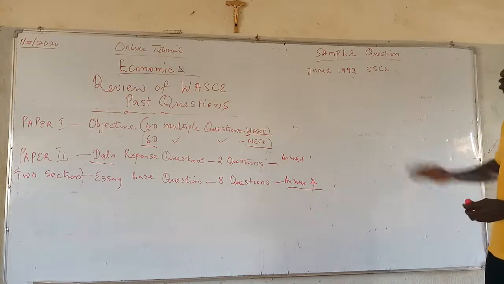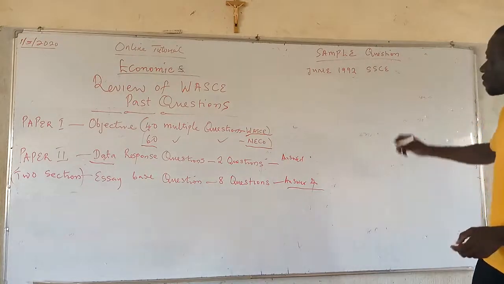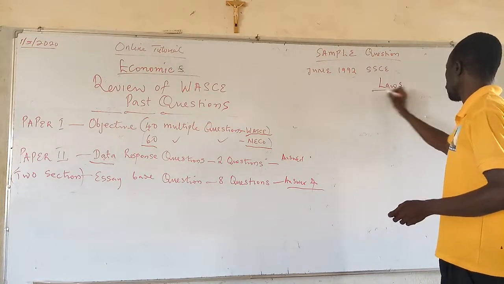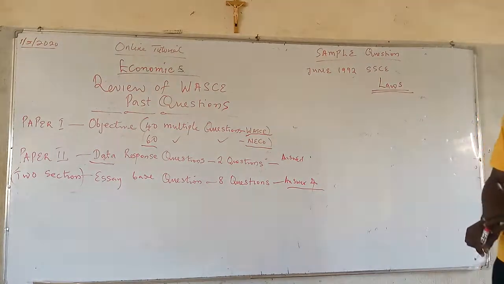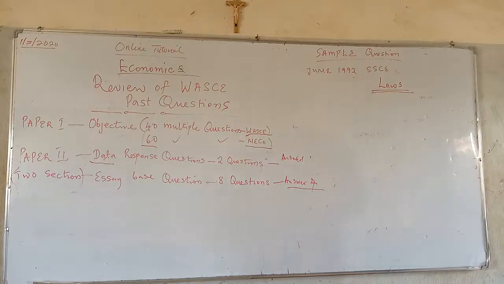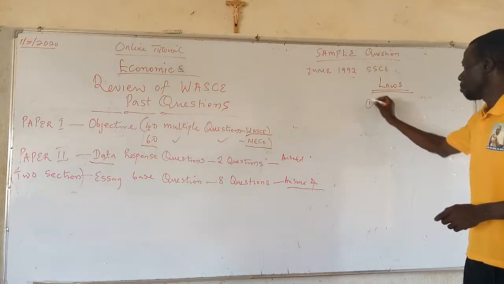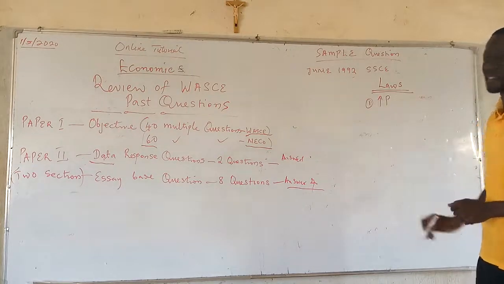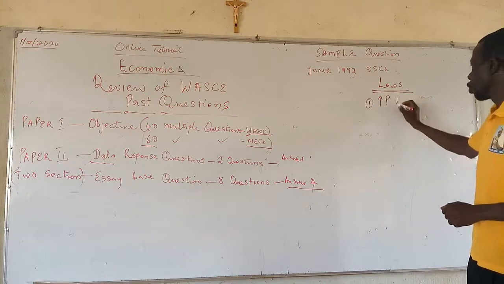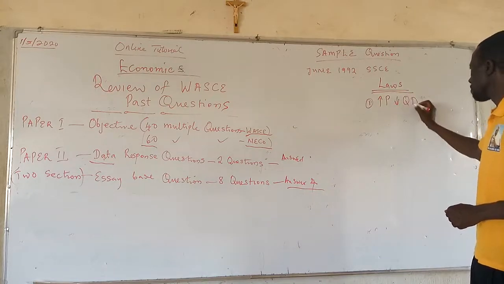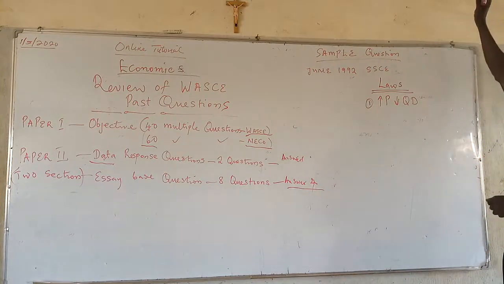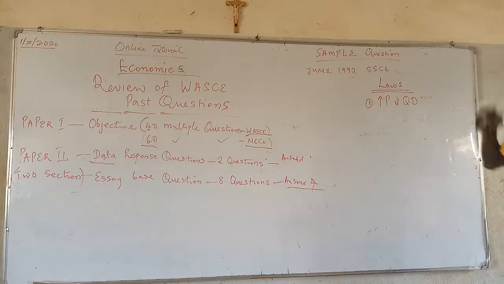And looking at the law part of it, we have 4 laws guiding demand, the laws of demand. Number 1, we are told the higher the price, the lower the quantity that is demanded of that commodity.